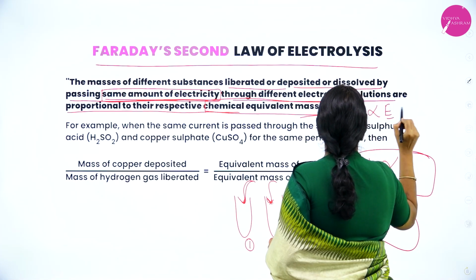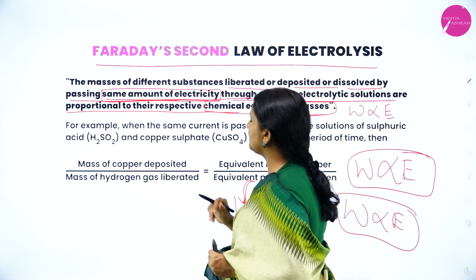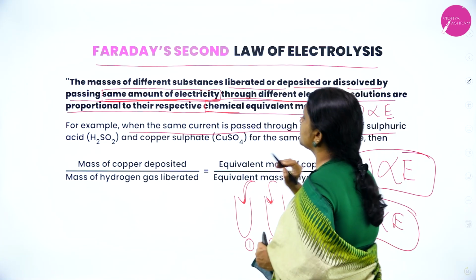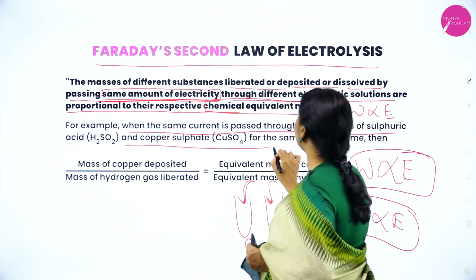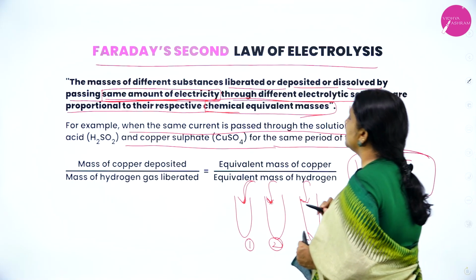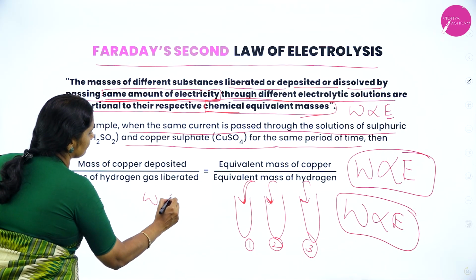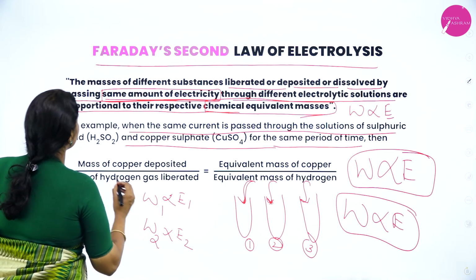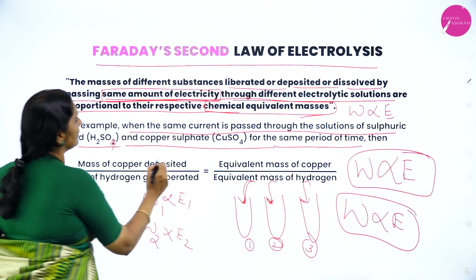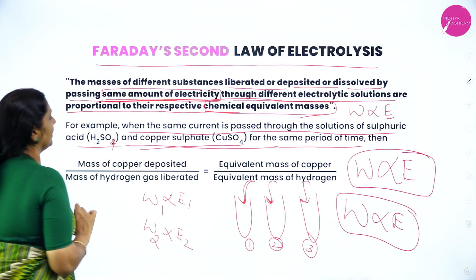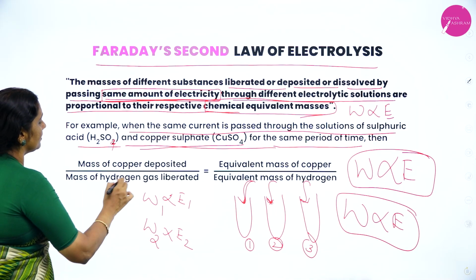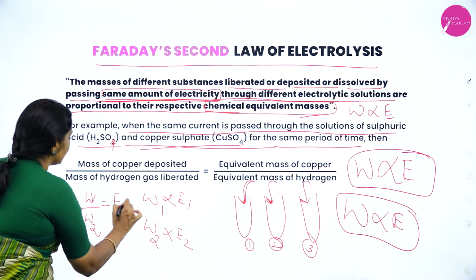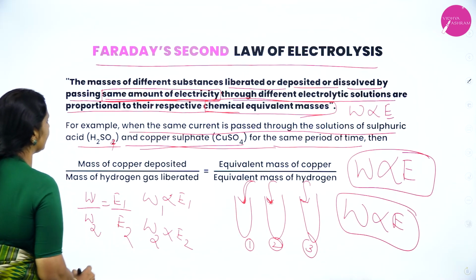W is directly proportional to E. For example, when the same current is passed through a solution of sulfuric acid and copper sulfate for the same period of time, then W1 is directly proportional to E1 and W2 is directly proportional to E2. Therefore, W1 divided by W2 is equal to E1 divided by E2.